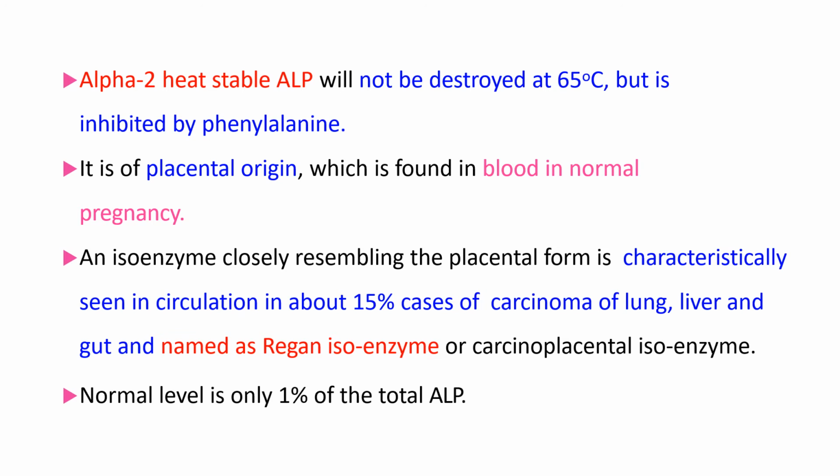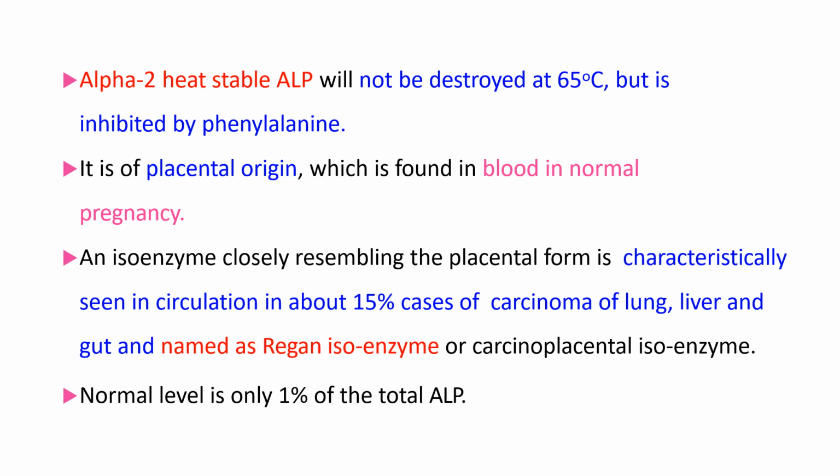So alpha 2 heat stable ALP is of placental origin, and it is found in blood in normal pregnancy. But one isoenzyme which closely resembles this placental form is seen in the circulation, and it is called Regan isoenzyme or carcinoplacental isoenzyme. It is seen in conditions like carcinoma of lung, liver, and GI tract. Normally the level of this alpha 2 heat stable ALP is only 1% of the total ALP.